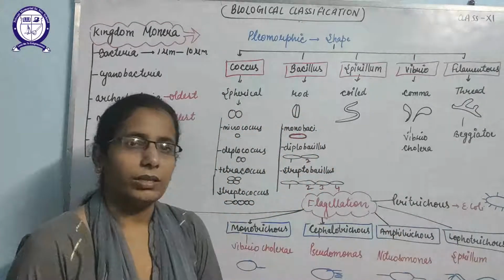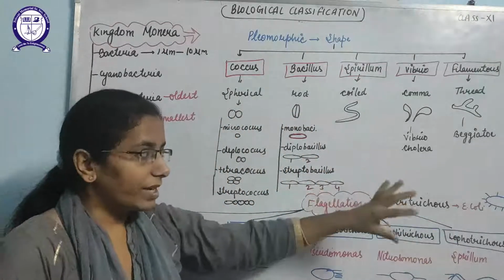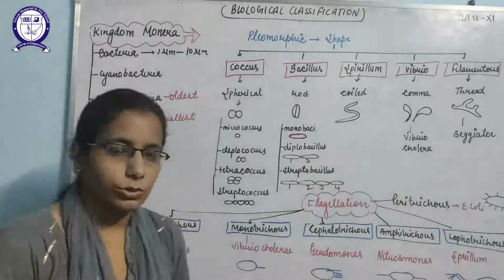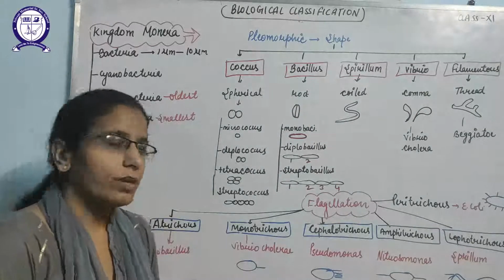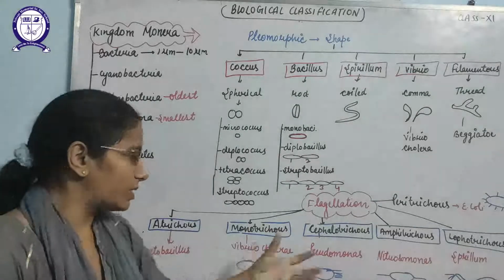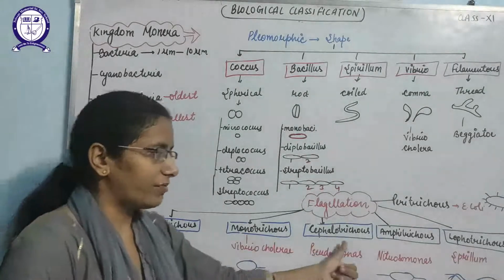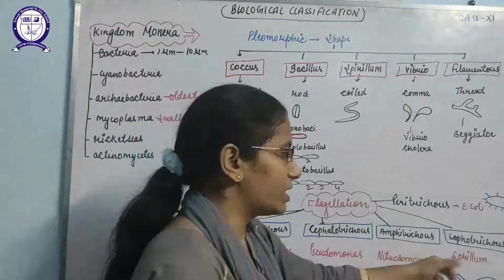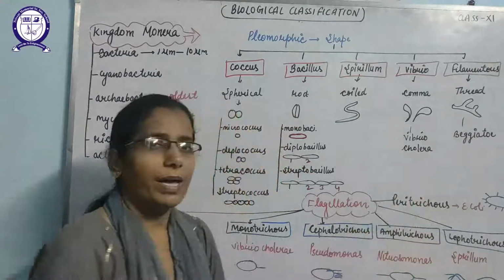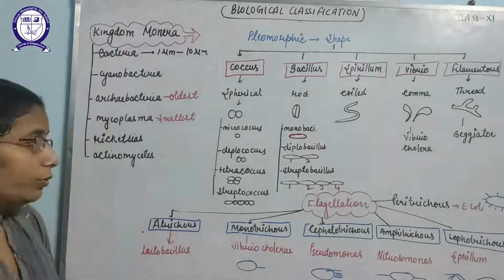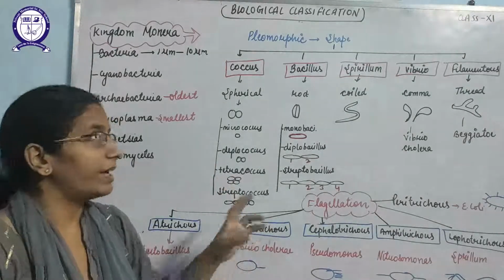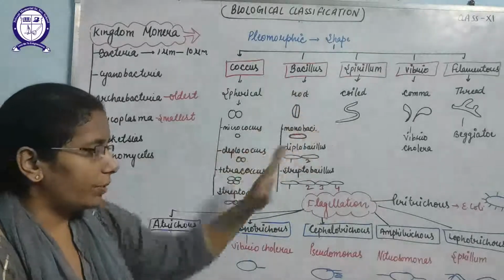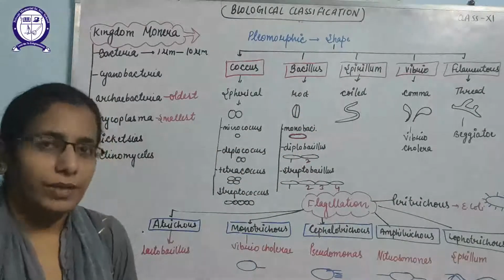Example is E. coli, where flagella are found all over the body. So on the basis of the location of the flagella, bacteria are divided into 6 types: Atrichous, Monotrichous, Cephalotrichous, Amphitrichous, Lophotrichous or Peritrichous. So mainly we have divided the bacteria on the basis of shape and on the basis of flagella.